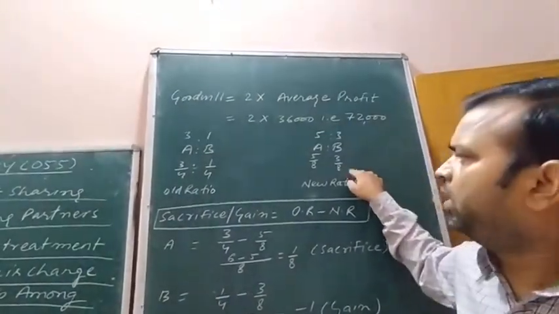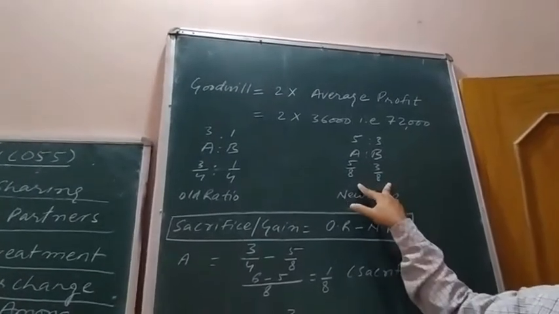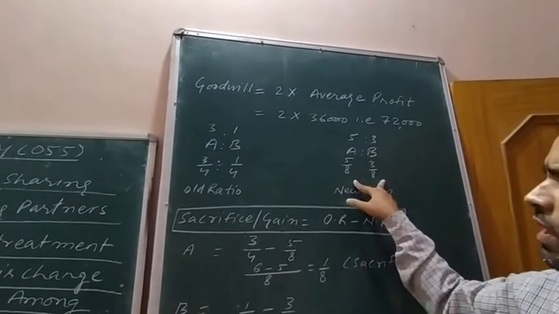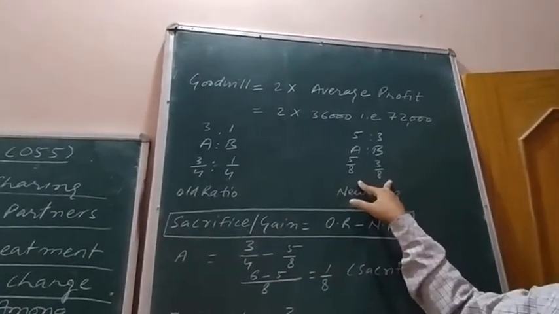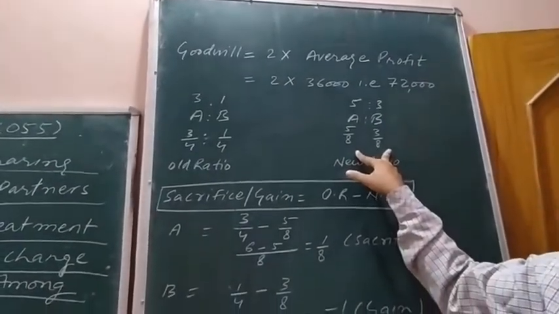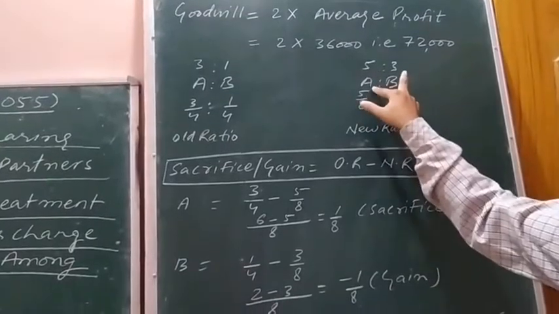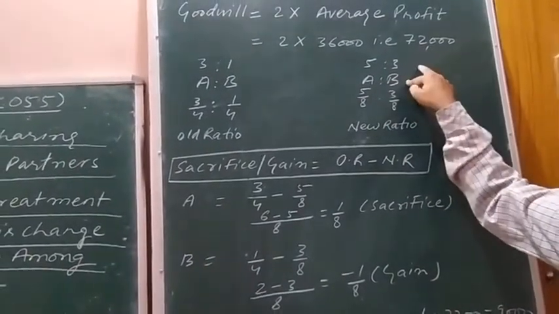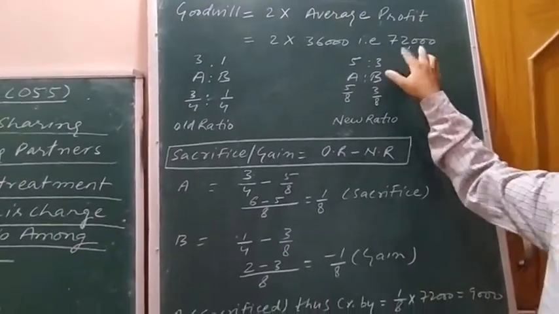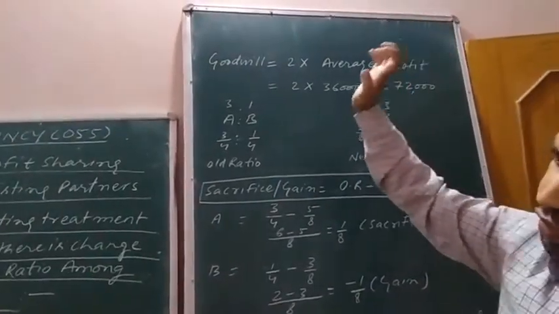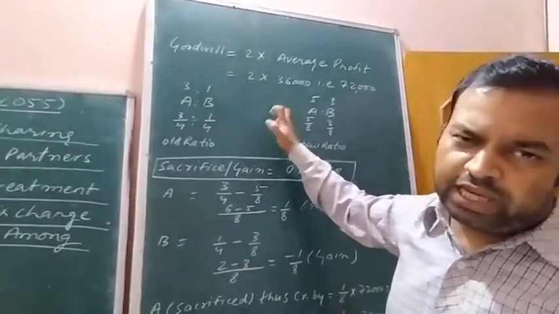According to the new profit sharing ratio, the profit and losses are to be divided in 8 parts, and out of those 8 parts, 5 parts belong to A and 3 parts belong to B.